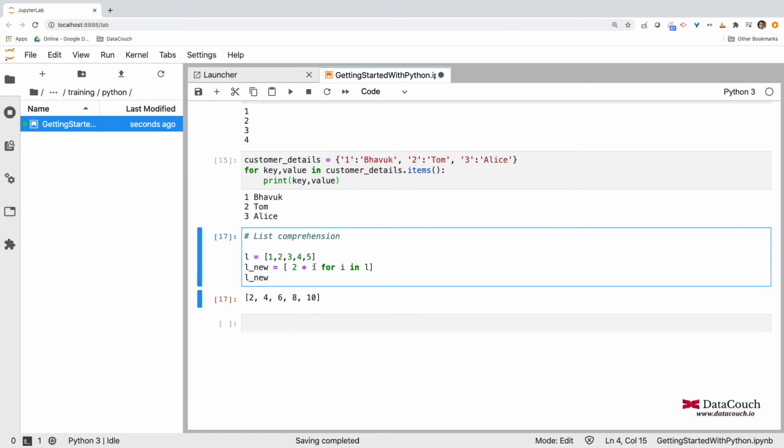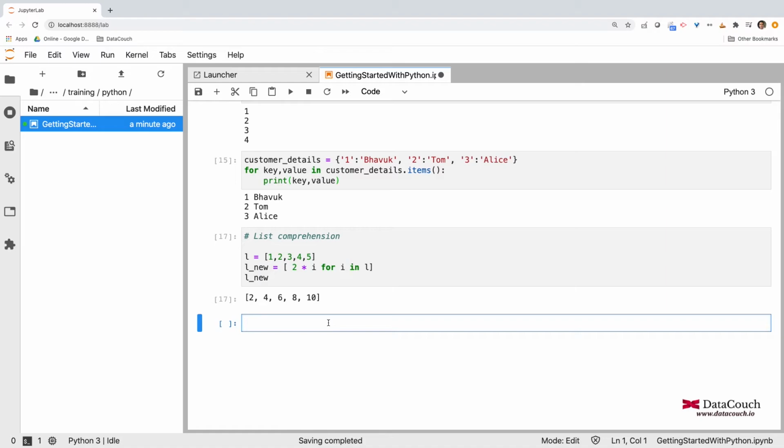So that is quite different from other programming languages. So that's why we call it a Pythonic way of defining a new list or collection from the existing list or collection. And this is very convenient, very readable, very productive way of transforming your list and creating another one, right? So hope this makes sense, and if you have any questions on this, feel free to ask in the discussion forum.